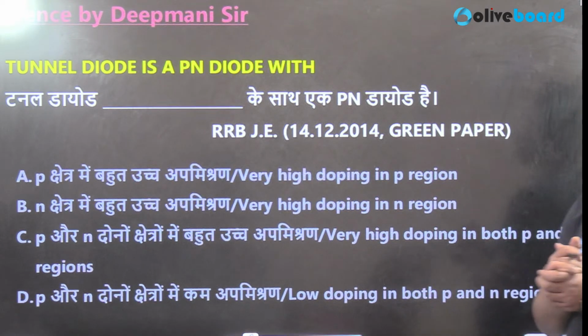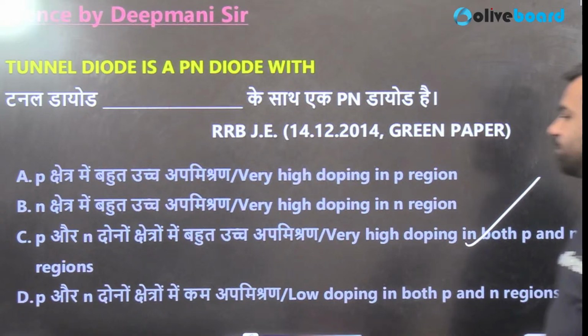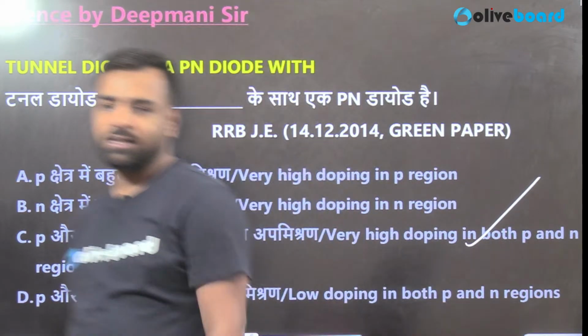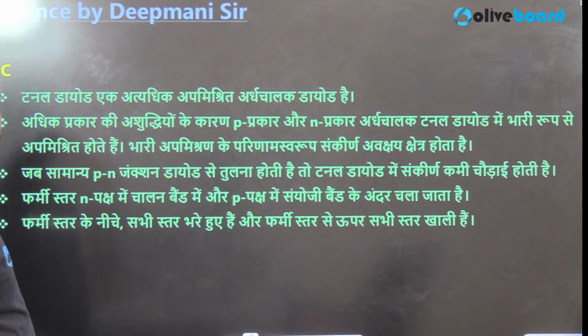So tunnel diode is a highly doped semiconductor diode. The P type and the N type semiconductor are heavily doped in a tunnel diode due to the great number of impurities. Heavy doping results in a narrow depletion region. So guys, just try to link it. What is it? Very high doping in both P and N regions, and that's why the correct answer is C. That's great, guys. Perfect. Next. So C is the correct answer.